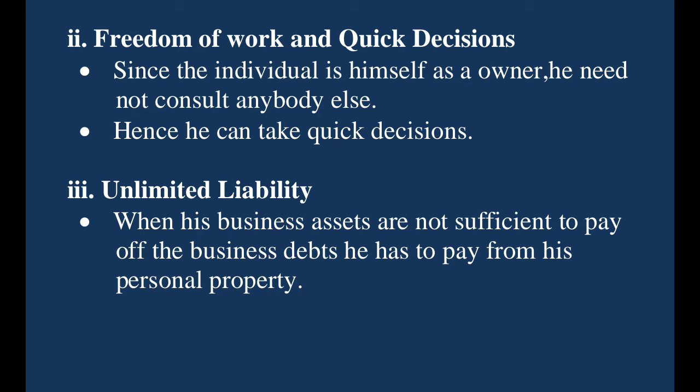In a situation when his business assets are not sufficient to pay all his business debts, in such cases, what can a creditor do? A creditor can come and take even the personal property of the sole proprietor. So here the liability of a sole proprietor is not limited. The liability of a sole proprietor is unlimited. Why? Because when the business assets are not sufficient to pay the business debts, then he has to pay from his personal property, and that is unlimited liability.